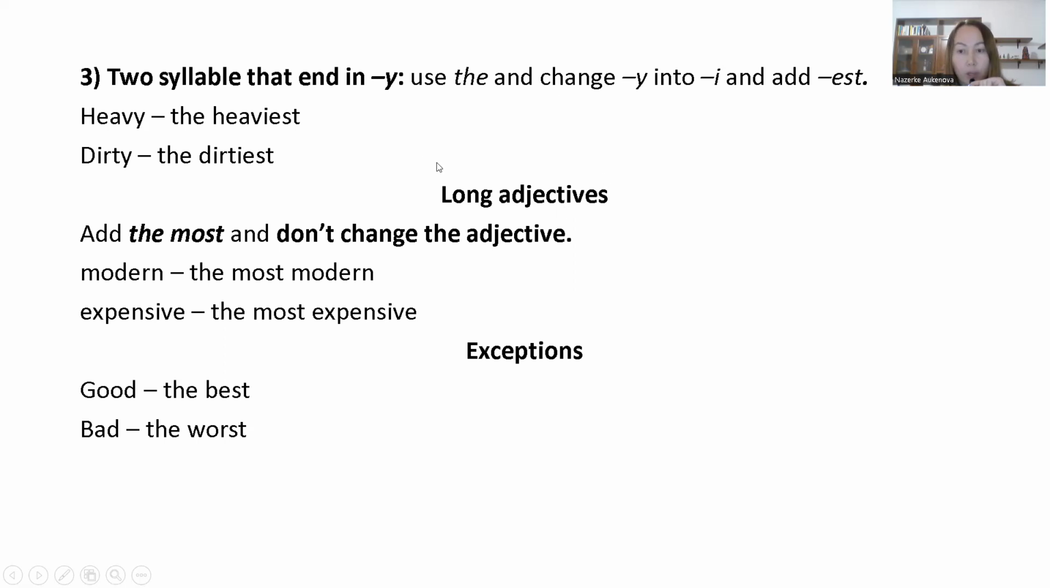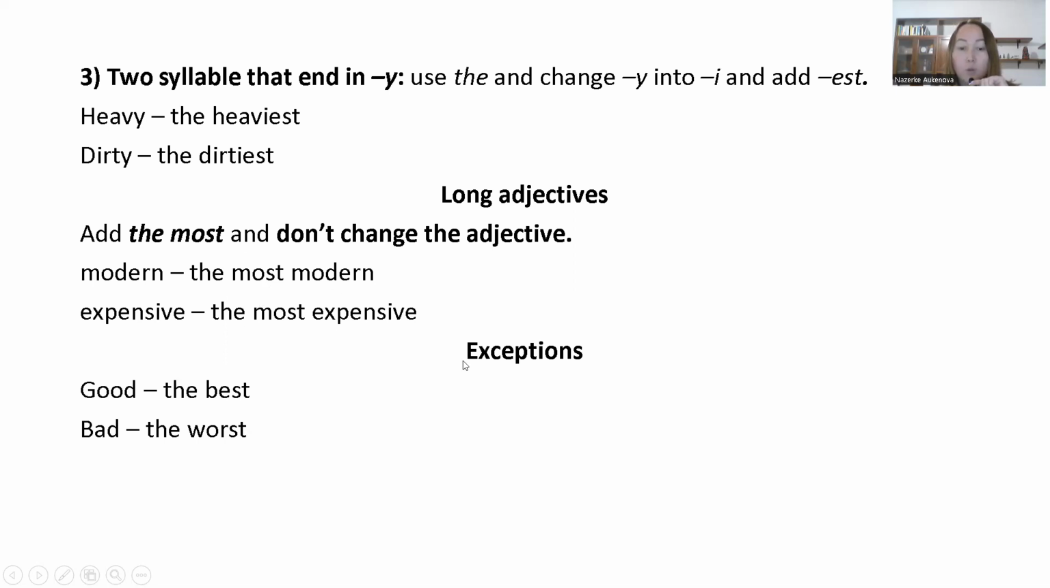Again, we have long adjectives. Long adjectives consist of two or more syllables, right? We need to add the most and then we don't change the adjective. For example, modern. How many syllables do we have in this word? Two syllables, right? So in the superlative, we need to say the most modern. Expensive, the most expensive. So we don't add est, we only use the most before the adjective.